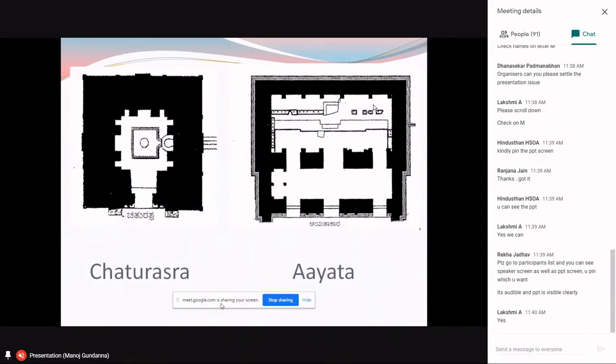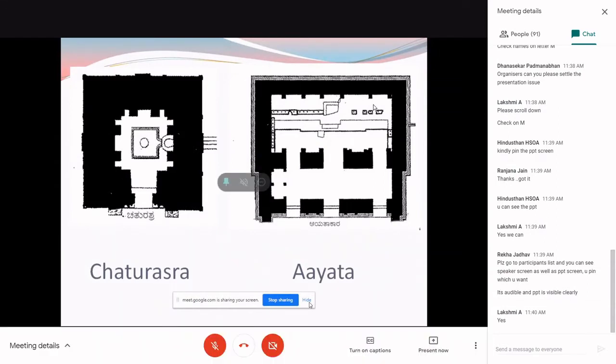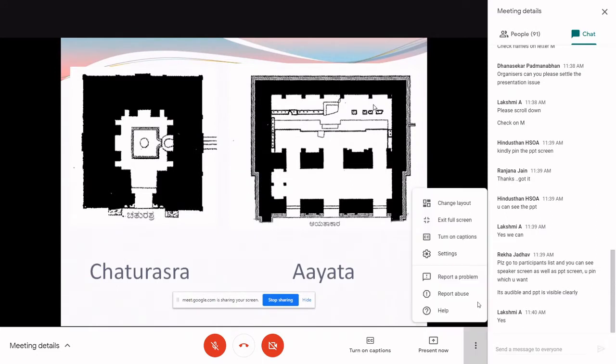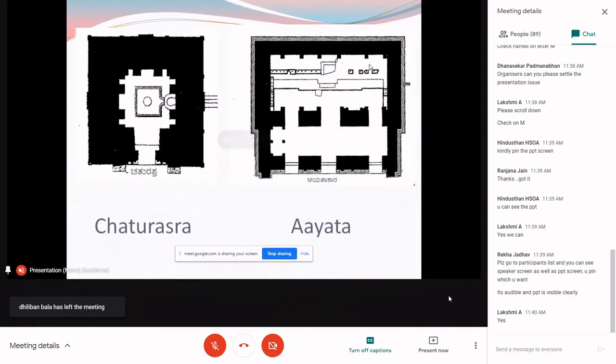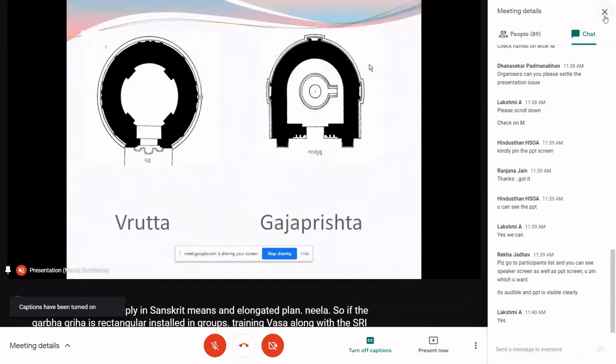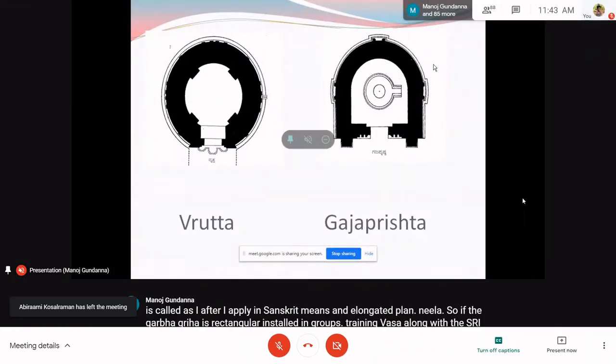So these are all deities installed in groups. If the Garbhagriha is rectangular in plan, it will be more accommodating and better. So they suggest what is called ayata. Ayata in Sanskrit means an elongated plan. The next two plans are the Vritta and Gajaprishta.